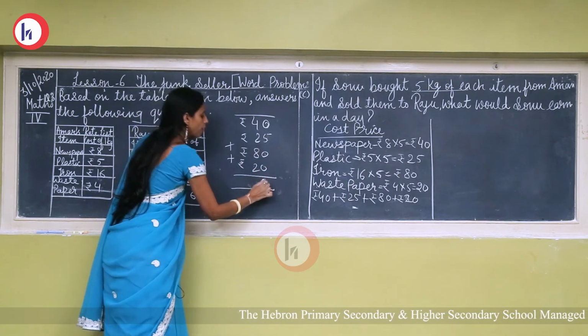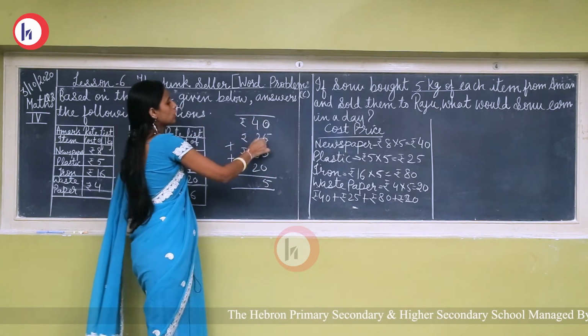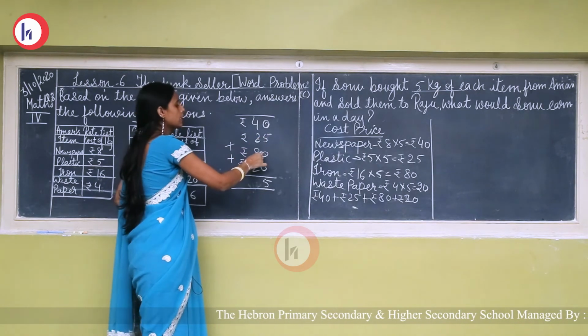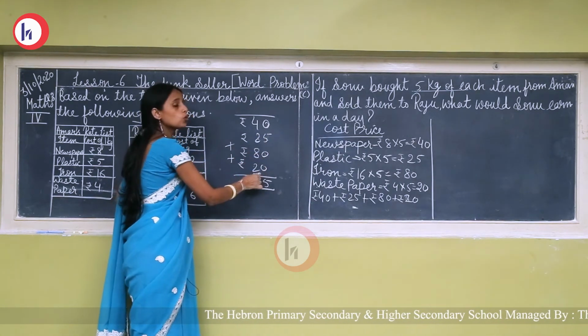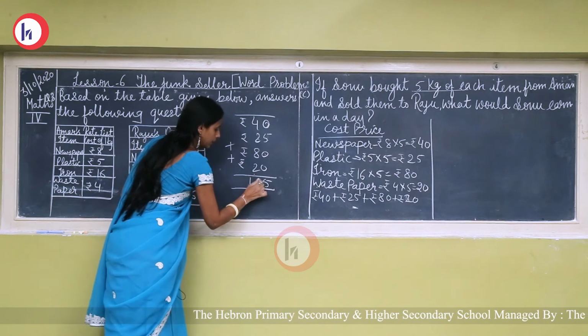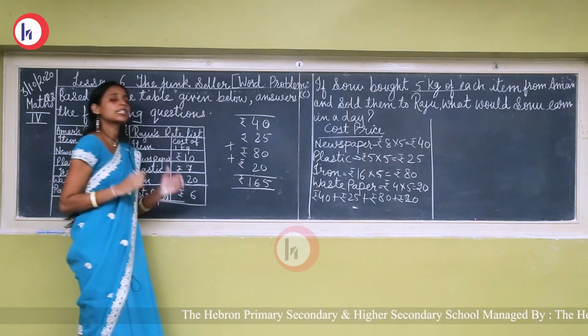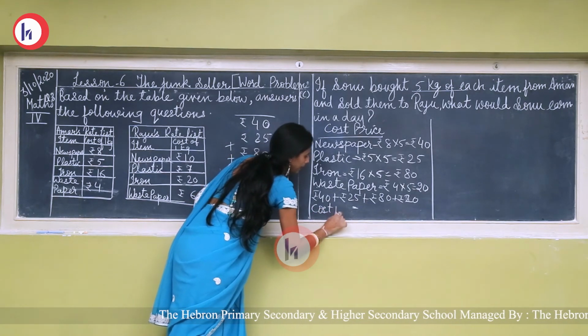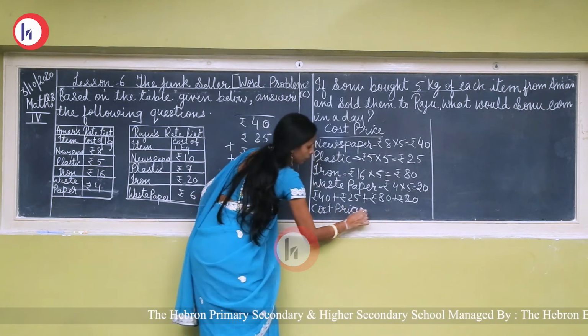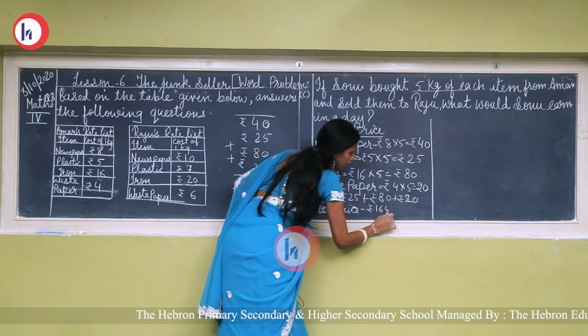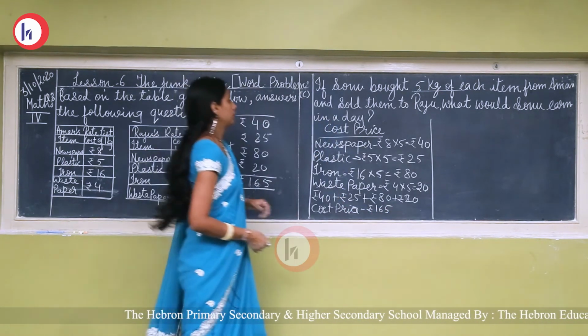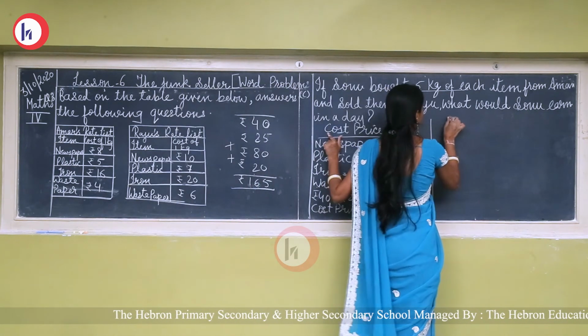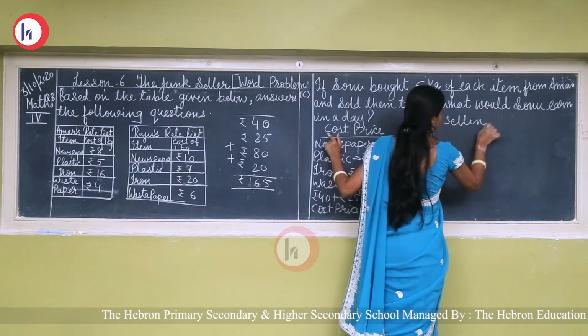Then 5 plus 0, 5. Then 4 plus 2, 6. Now 6 plus 8, 14. And 14 plus 2 is 16. Rupees 165 is the cost price. So cost price will be rupees 165. Now after finding the cost price, we have to find out the selling price.